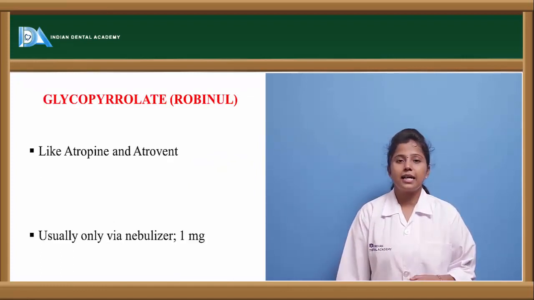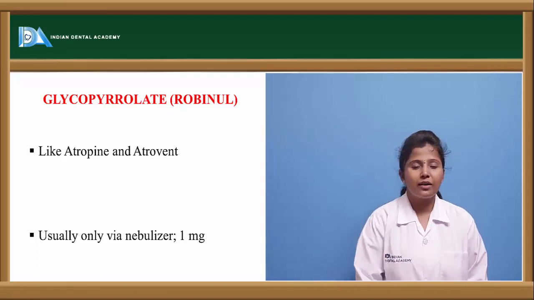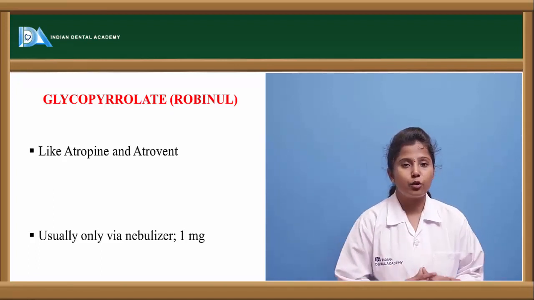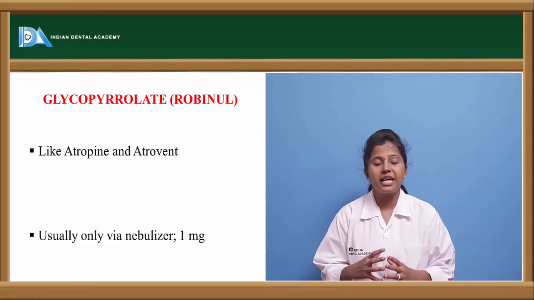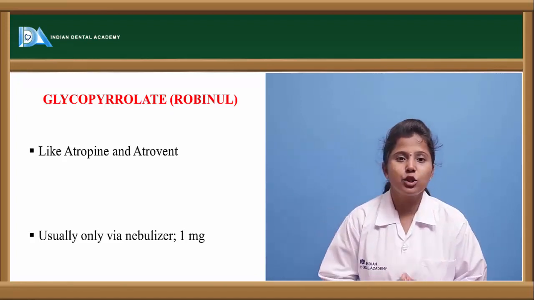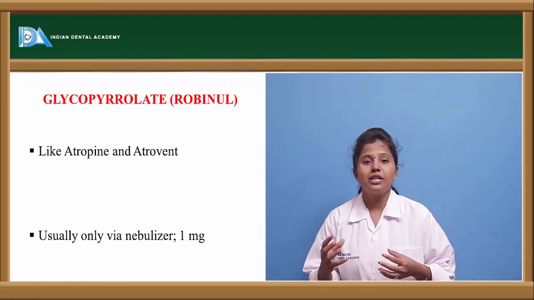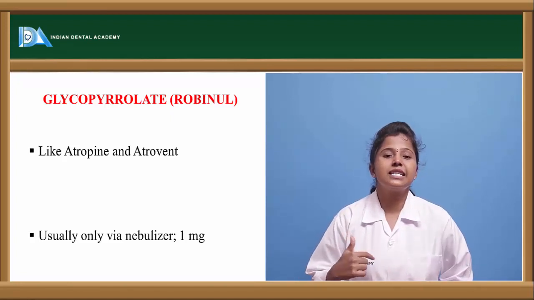The other drug is glycopyrrolate, which is marketed as Robinul. This drug also has pharmacological action similar to atropine as well as Atrovent. But the peculiar characteristic feature of glycopyrrolate is that it shows an antacid effect. So we can say this is an anticholinergic drug which is used as an antacid.